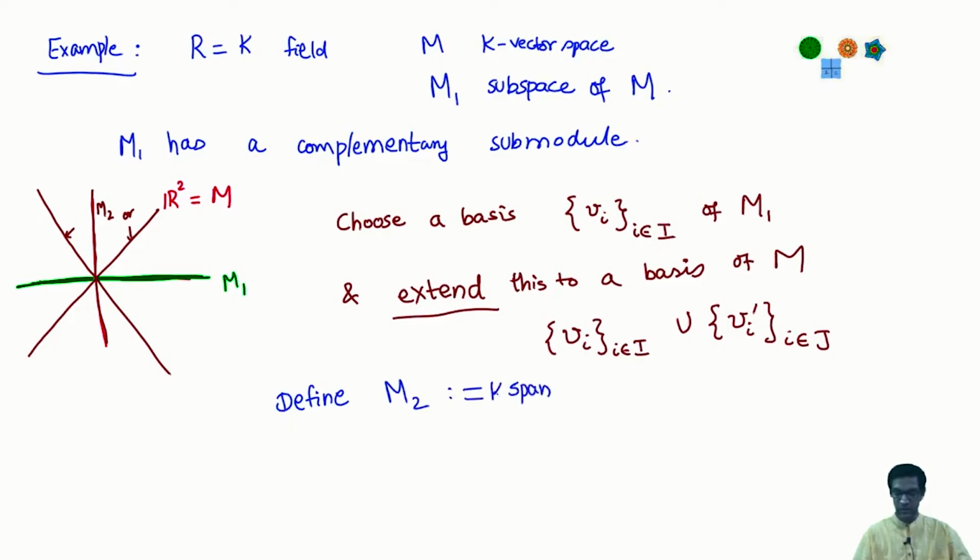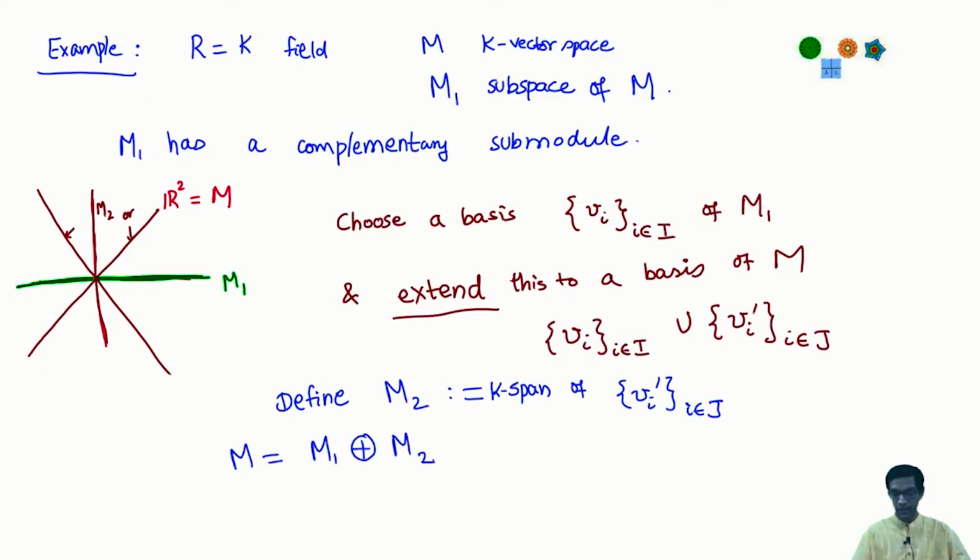Okay. So this is the span over K. K is the span of the remaining basis vectors Vi primes, i in J. Okay. Now once you do this, like we did in this figure, observe that the ambient vector space is nothing but M1 direct sum M2.